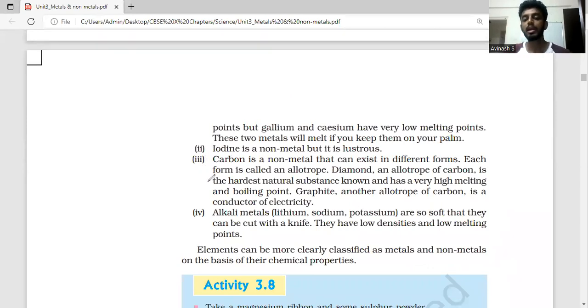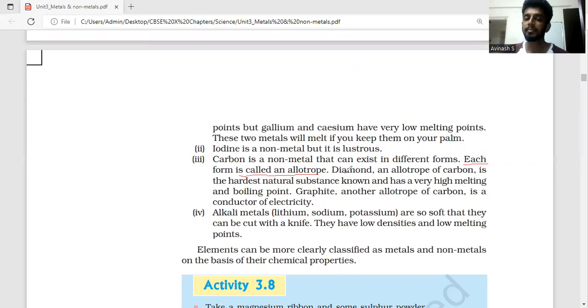The third point is carbon is a non-metal. We all know carbon is a non-metal, and carbon can exist in different forms. And that is why there is a separate chapter dedicated to this, the next chapter, which is called carbon and its compounds. The different forms of carbon are called allotropes. So for example, diamond is an allotrope, graphite is an allotrope, coal is an allotrope of carbon, coke is an allotrope of carbon, and likewise. So which means they are different forms of carbon.